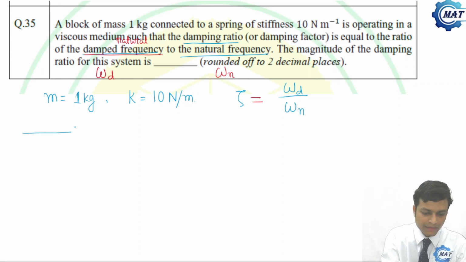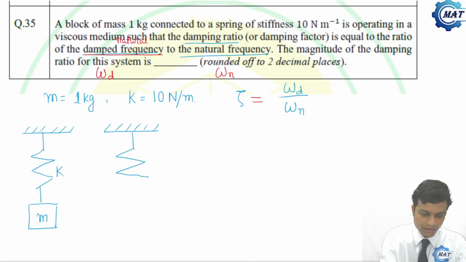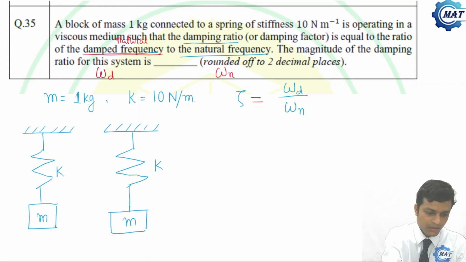Let me explain here physically. This is the spring mass system. No damping is subjected here. Now say this is the same spring mass system, which is under fluid.